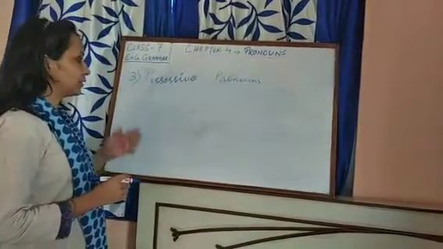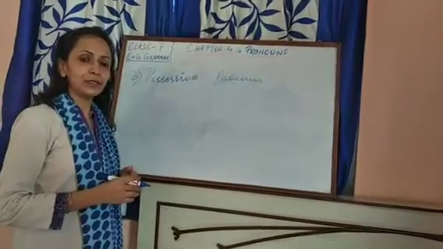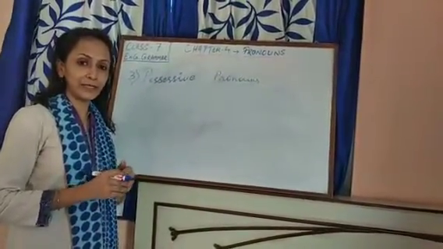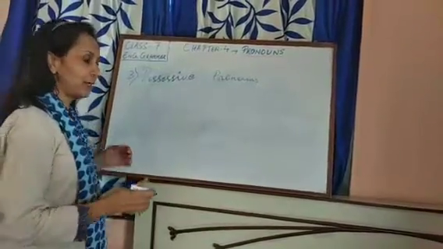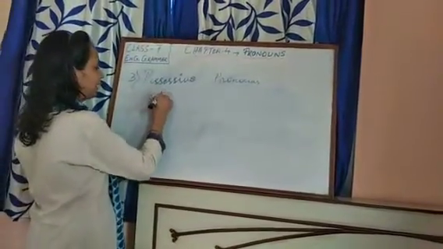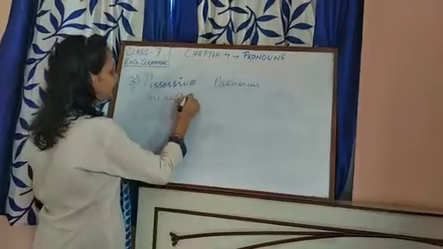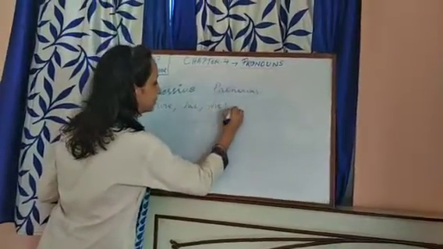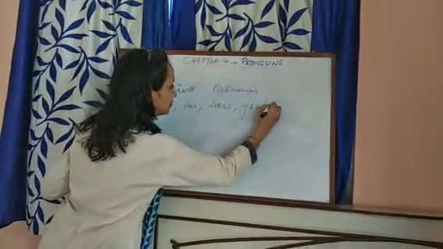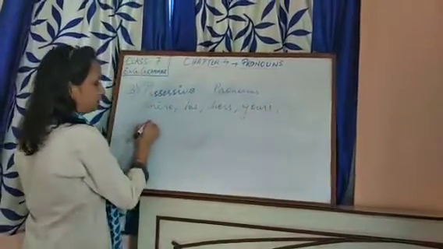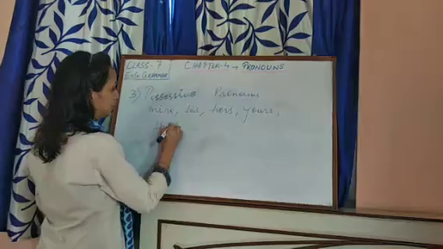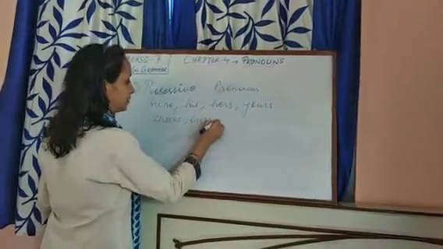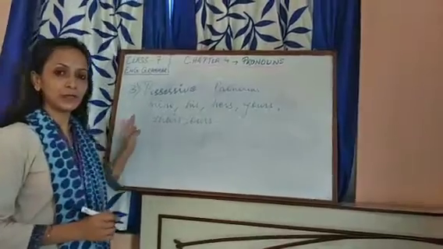Now possessive, as we can make out, these are the ones which tell us the possession or ownership of any noun. So let us see what are the examples under them. We have mine, his, hers, yours, theirs, ours. These are the examples of possessive pronouns.